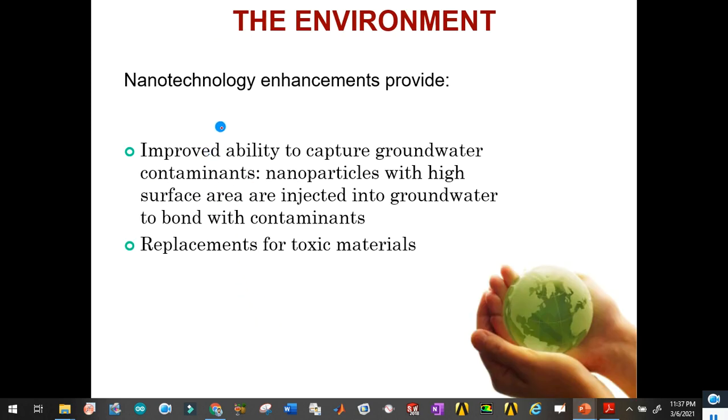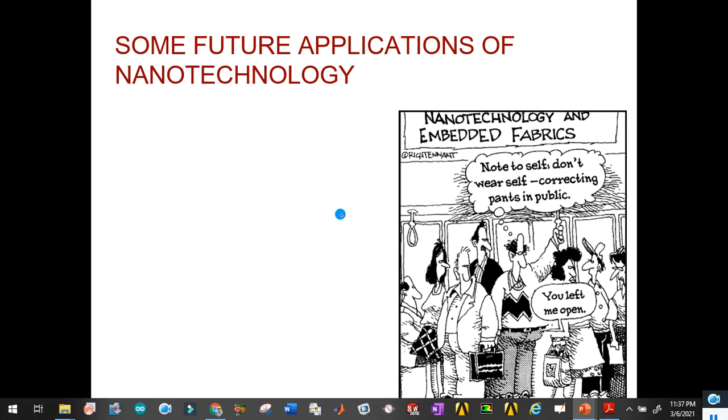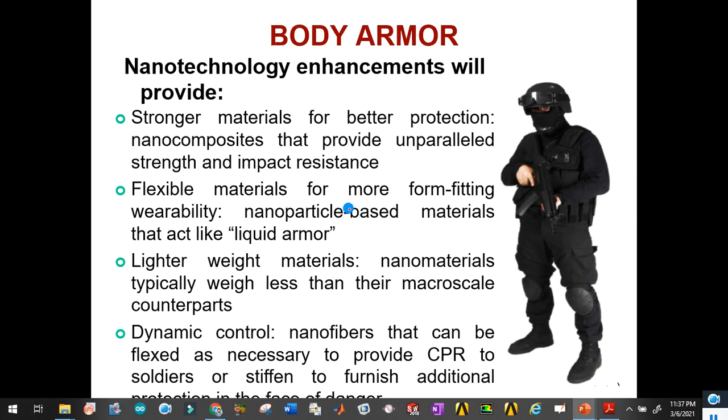In case of the environment, the impact of nanotechnology is also very green, so its effect is very cool. It has improved the ability to capture groundwater contaminants, and to replace toxic materials as well. Some other applications you can see in case of body armor.